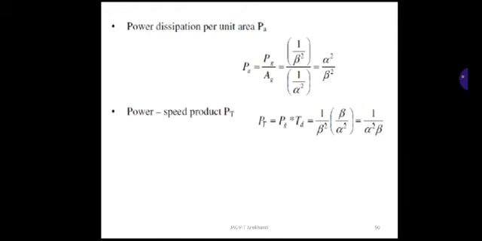Next, power dissipation per unit area, that is PA. PA is given as PG by AG. Now substitute the values which are already known. PG is scaled by 1 upon beta square and AG is scaled by 1 upon alpha square. So that is equal to alpha square by beta square. And the last one, power speed product, PT. PT is given as PG into TD. So substitute the values, PG into TD. Thus PT is scaled by 1 upon beta square into beta by alpha square. So that is equal to 1 upon alpha square into beta.